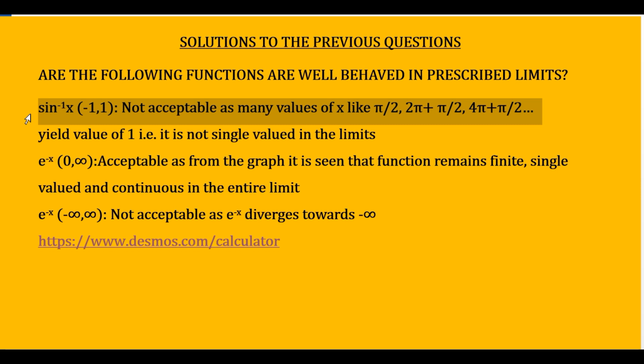Then at x equal to 3 pi by 2 it becomes -1, and at x equal to 2 pi it becomes 0. And now this keeps on repeating. So when you say that sine inverse x is equal to 1, and if you are asked the value of x, then you will be able to give several values. It can be pi by 2, it can be 2 pi plus pi by 2, it can be 4 pi plus pi by 2, it can be 6 pi plus pi by 2, and so on.